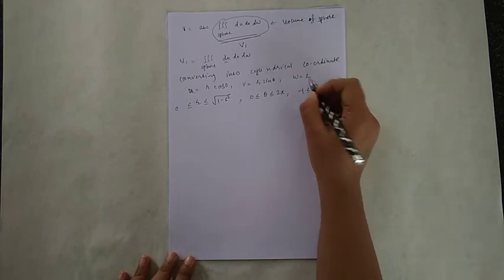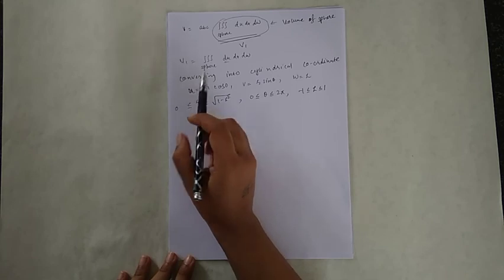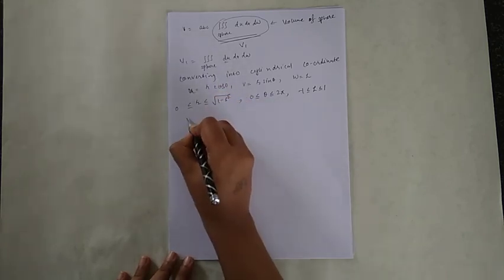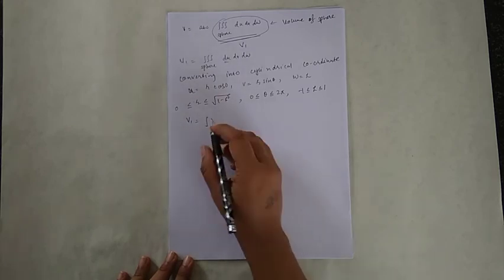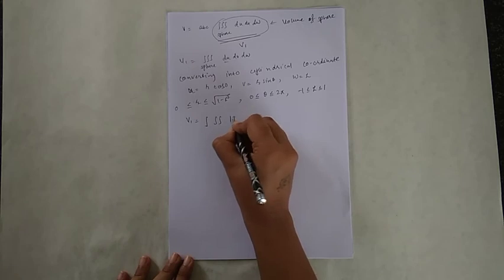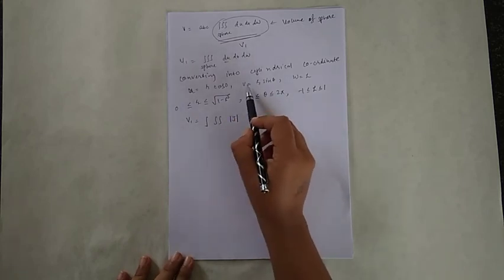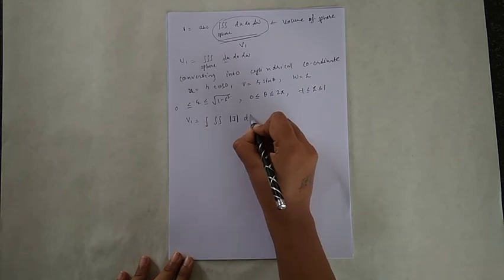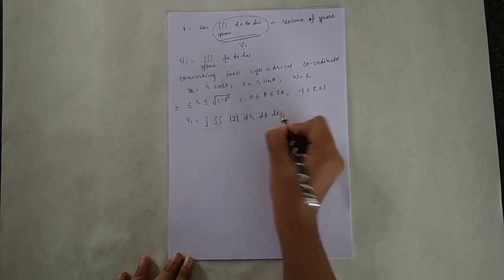So finally we are changing the variable. So V1 is equal to the triple integration with Jacobian J. Here the value of the Jacobian is r, and dr, d theta, dz.